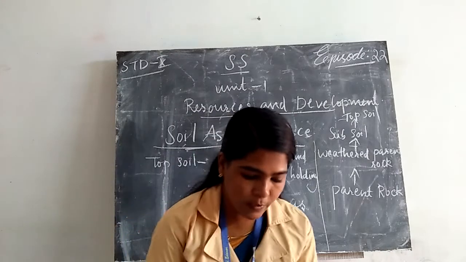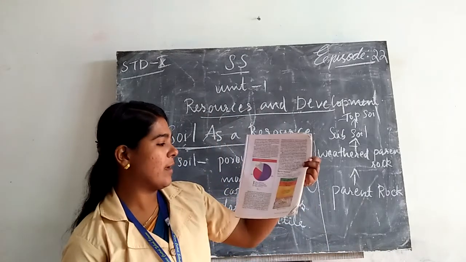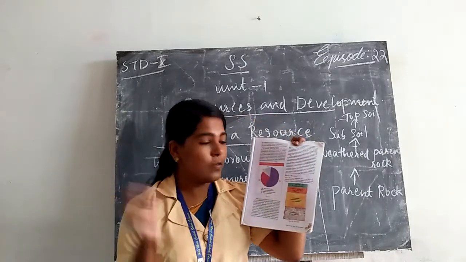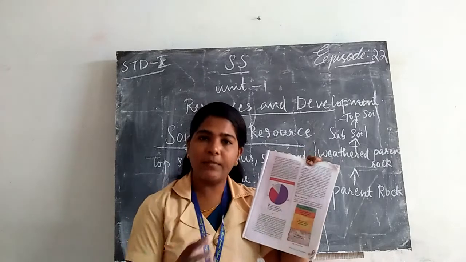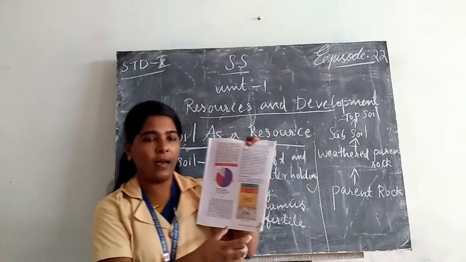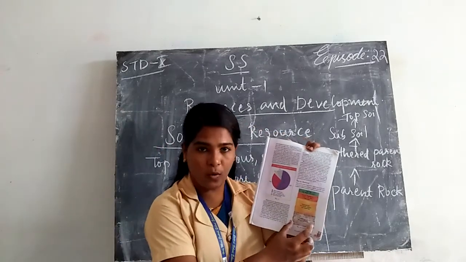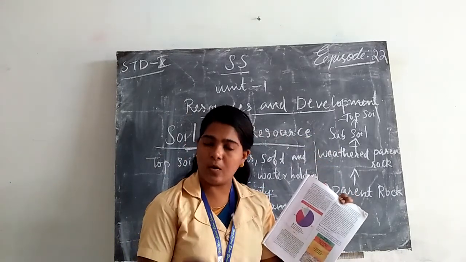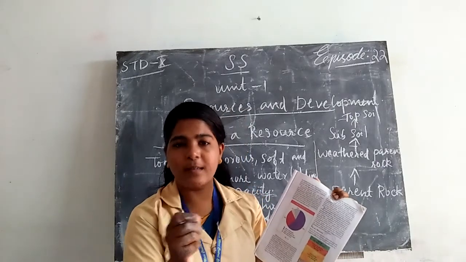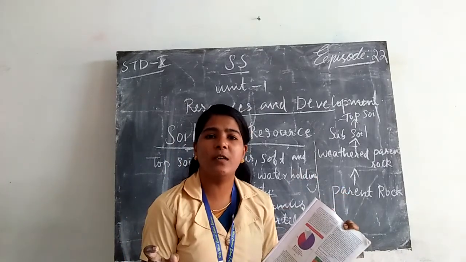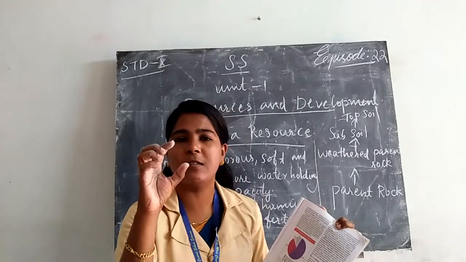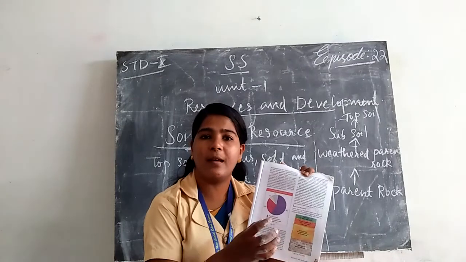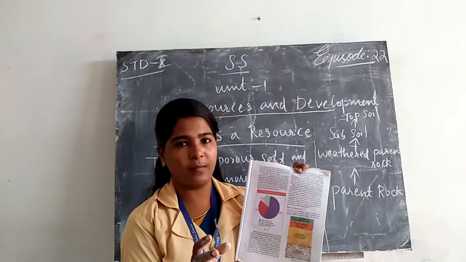Here, in your textbook, we can see soil. We all use the topsoil. We all live on topsoil. Below that, we can see the parent rock. How does soil form? The rocks break down into small pieces, and it takes millions of years to form a few centimeters of soil. So, the lowest part we can see is the parent bedrock.